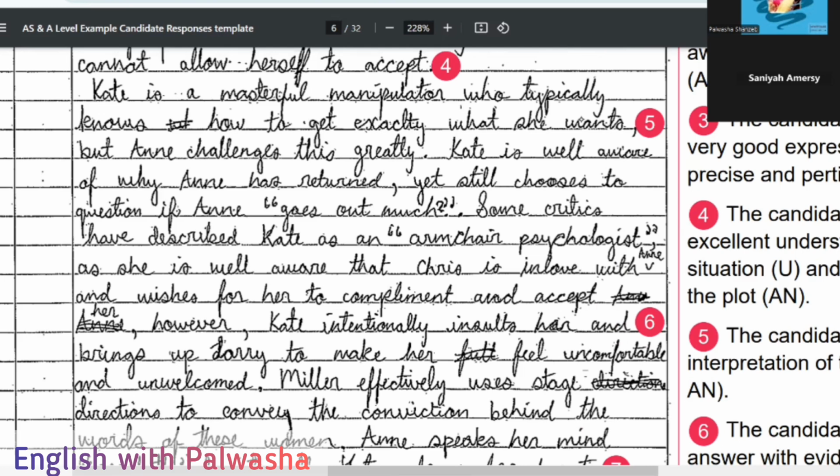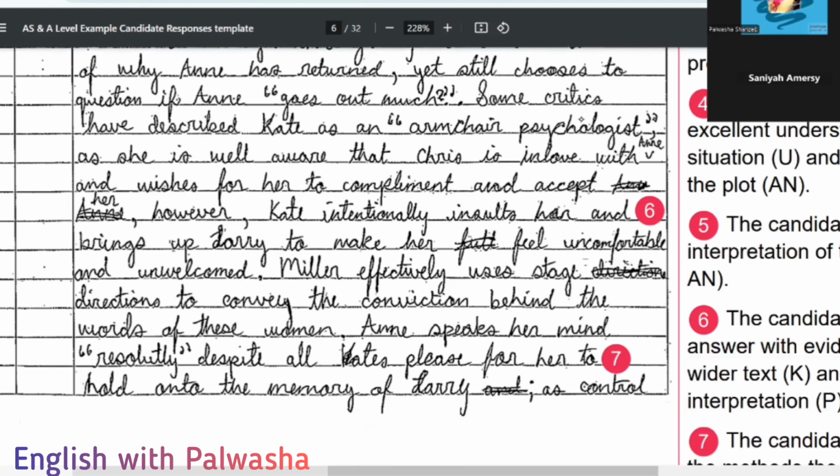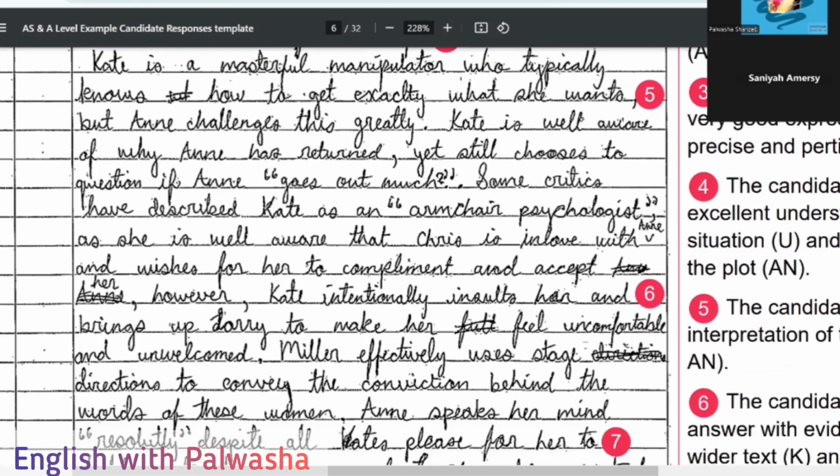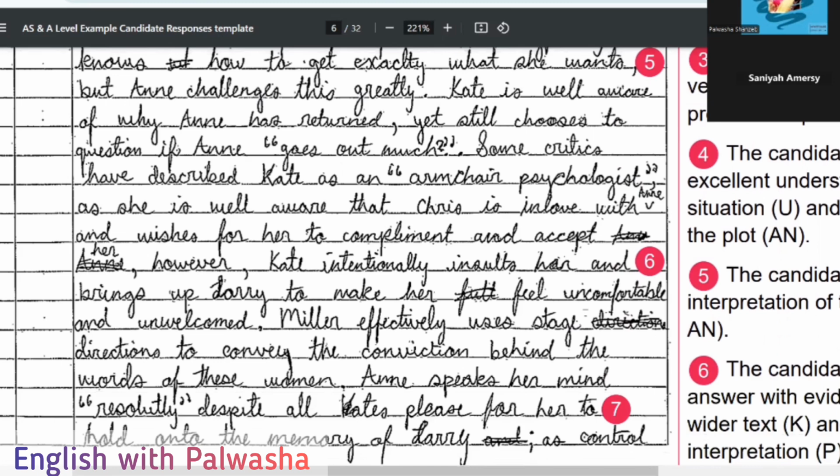However, now she's using the transition words as well. Kate intentionally insults her and brings up Laurie to make her feel uncomfortable. The writer is actually not using the correct writing. And unwelcomed, Miller effectively uses stage directions to convey the conviction behind the words of these women, and speaks her mind resolutely. Now she's picking up the words to explain कि Anne जो है वो she is speaking her mind, and Kate is doing this, and also she is commenting by giving her own point of view. ठीक है, she is not missing her own sentence structure.